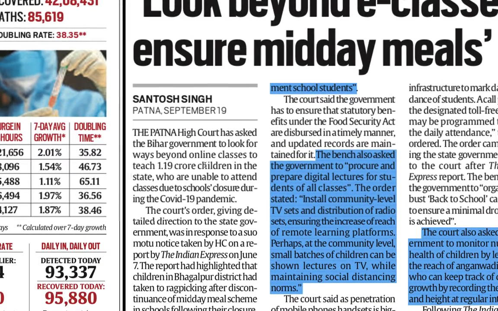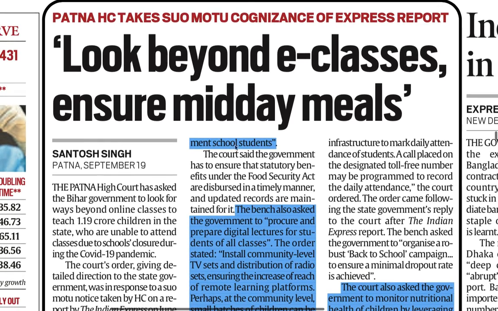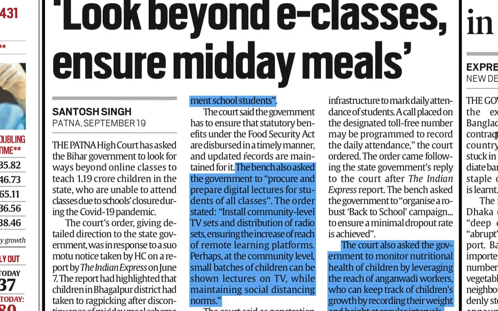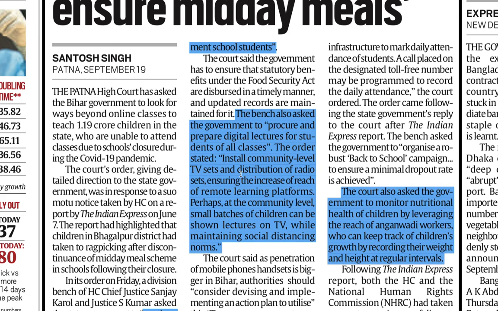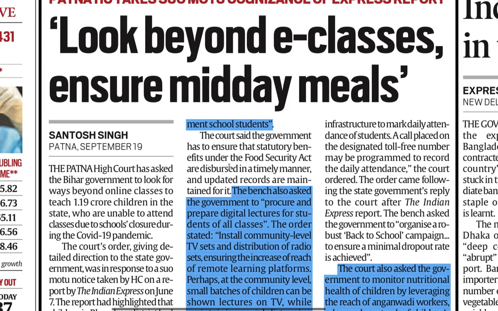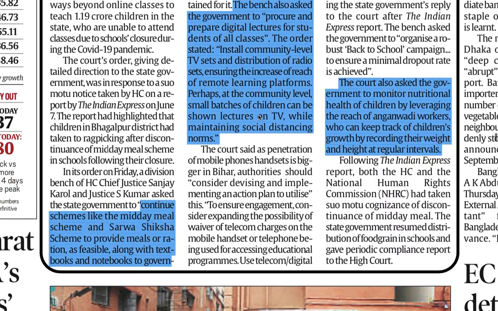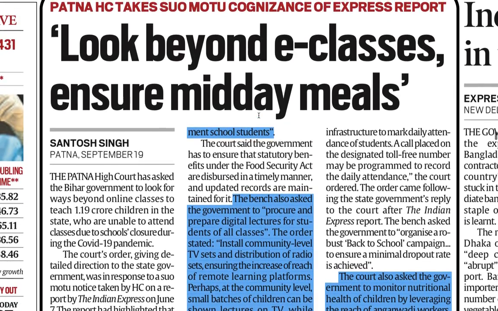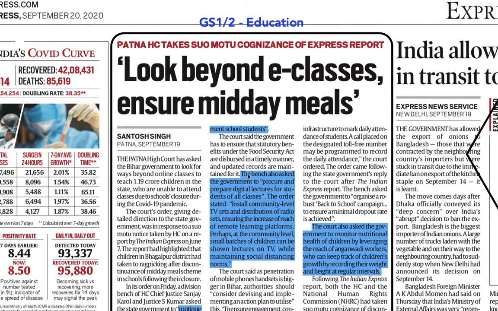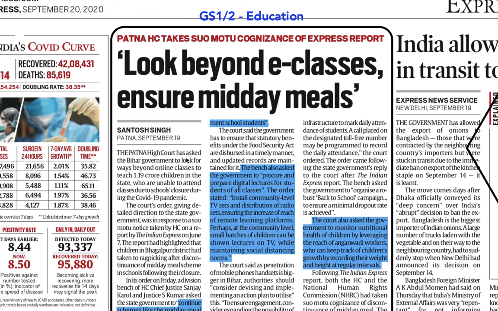This news is also very important. If you see the new education policy in place, look beyond e-classes, ensure midday meals. Here the author is talking about the significance of e-classes, but at the same time there is a missing element of midday meals, because students are not going to school. Then how can we provide a meal to the students who are staying at home? This is an important problem which is being discussed. Again, you can put education as a heading and then write down these points. For a topic like education, you can make more than 2 pages maybe, because these are also included in the essay.